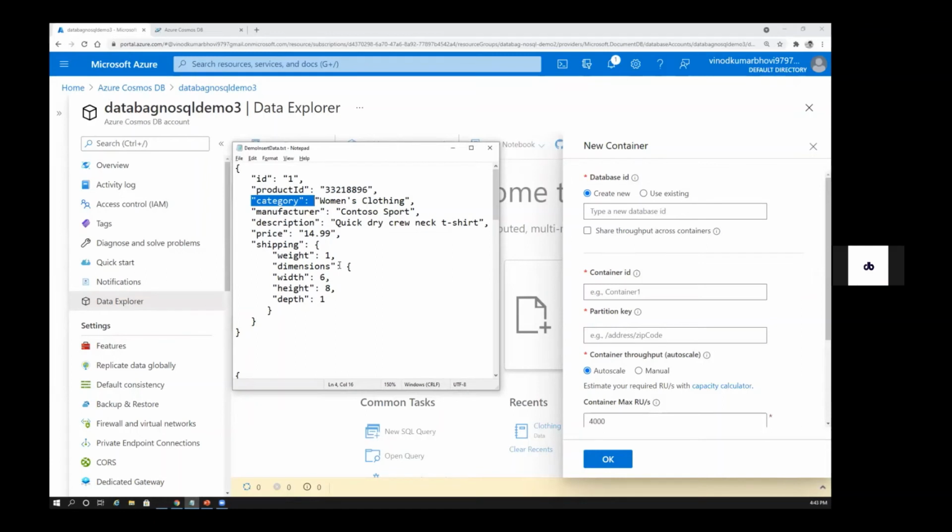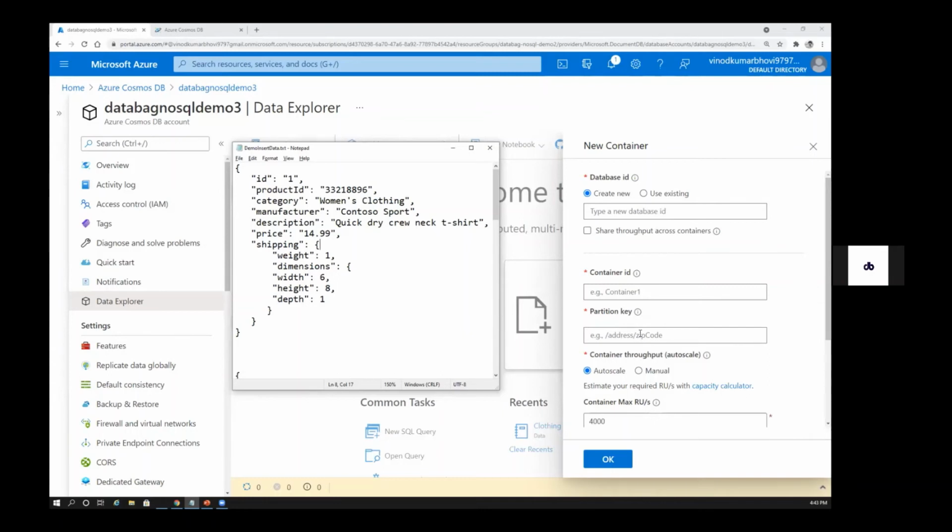Let's say you have more demand for the women's clothing category. In that case, more requests will be hitting the women's clothing category, and you will exceed your threshold throttling range which you've defined. We don't want that, so that's the reason we'll create it on product ID.